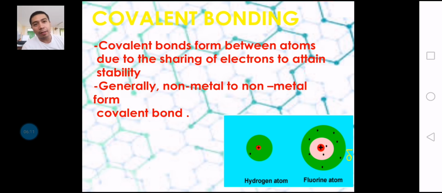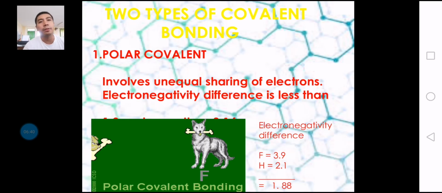This type of bonding is formed between atoms due to the sharing of electrons to attain stability. Generally, it occurs between non-metal and non-metal. So unlike ionic bonding, which is a transfer of electrons, in covalent bonding the word is sharing. Okay? Just like the hydrogen atom and fluorine atom. I'll give you an example. In covalent bonding, although this is a sharing of electrons, it has two types.